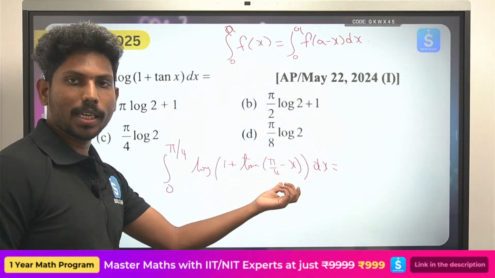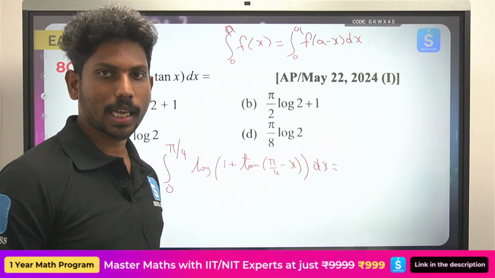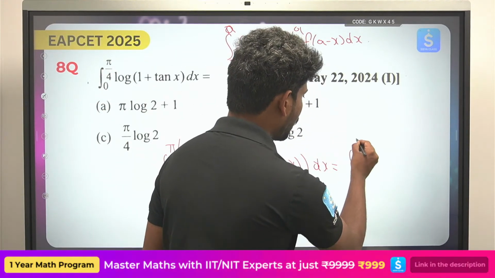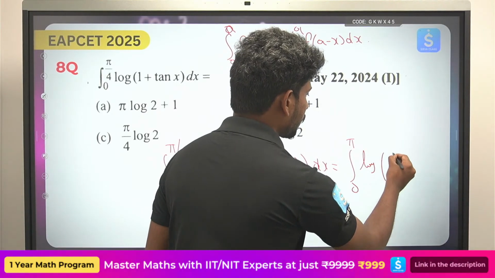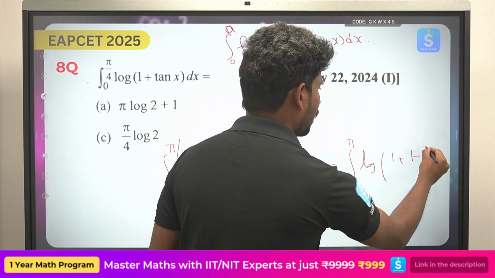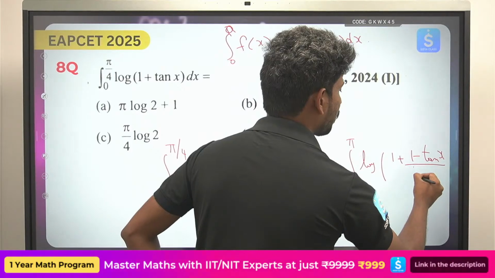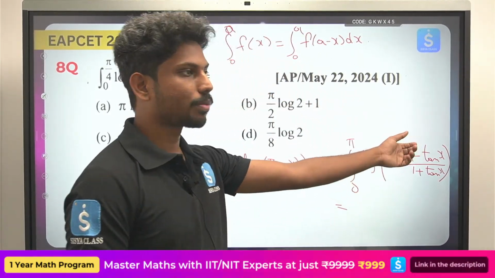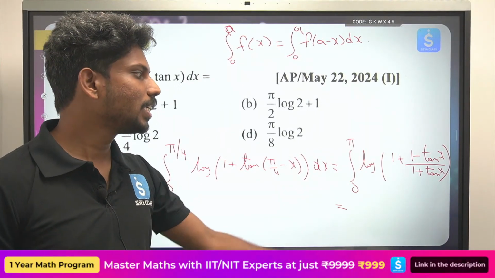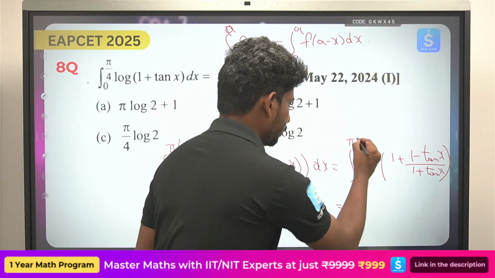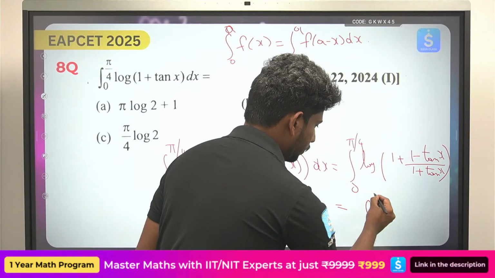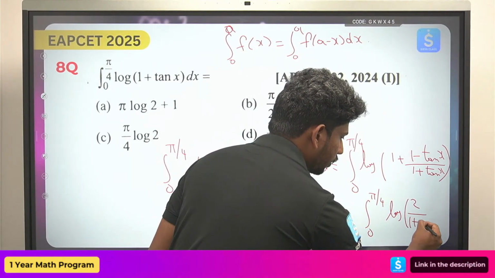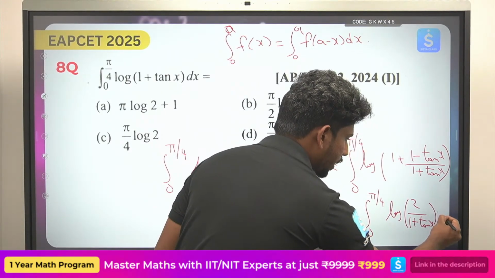ఇప్పుడు ఏం చేయొచ్చు, tan a minus b can be written as tan a minus tan b by 1 plus tan a tan b. So that will become 1 minus tan x by 1 plus tan x. So 0 to pi by 4 log 1 plus 1 minus tan x by 1 plus tan x. So ఇప్పుడు ఏమైపోతుంది, 1 plus tan x plus 1 minus tan x, plus tan x gets cancelled. So it will be 2 by 1 plus tan x. Log 2 by 1 plus tan x dx.